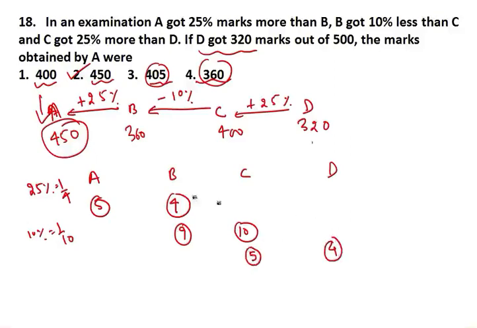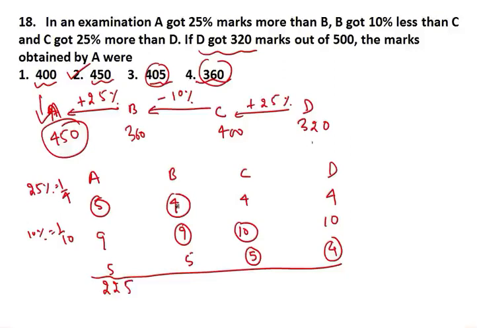Now just put the neighboring number as it is. 4 and 4, 10, then this 10, here 9, then here is going to be 5 into 5. Now just multiply. If you multiply 5, 9, 5, you get 225. Multiply 4, 9, 5, you get 180. Multiply 4, 10, 5, you get 200. If you multiply 4, 4, 10, then you get 160.